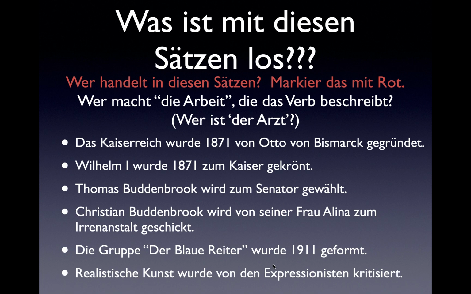So looking back at that first example, who's the doctor? Who's the one who's actually doing the work, the action of the verb? That is Otto von Bismarck. You're going to mark the actual subject of these sentences in red. In some of them, that information is not given. If that's the case, you'll type it off to the side. Pause the video now and come back when you're ready to check the answers.